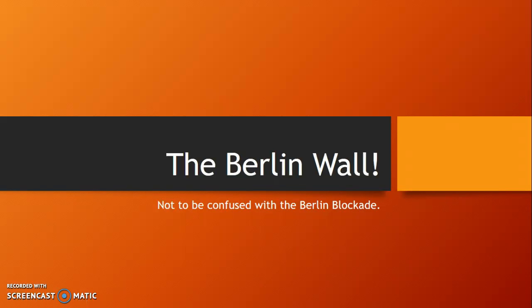This is part of the History A specification under the Edexcel exam board. As promised yesterday, this is the Berlin Wall. This is not to be confused with the Berlin blockade, which happened in a different year. So if you get a question about the Berlin blockade, don't write about the Berlin Wall. And if you get a question about the Berlin Wall, don't write about the Berlin blockade.